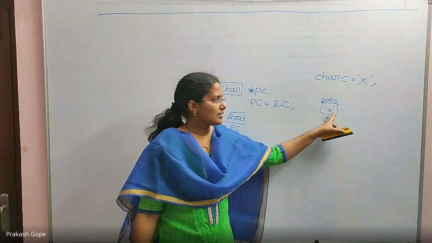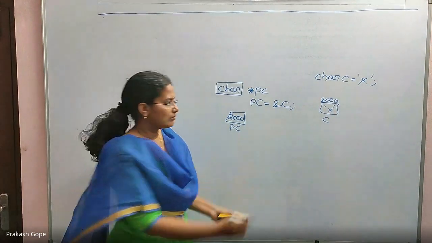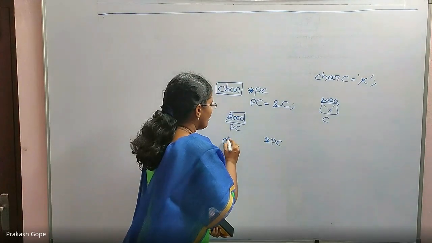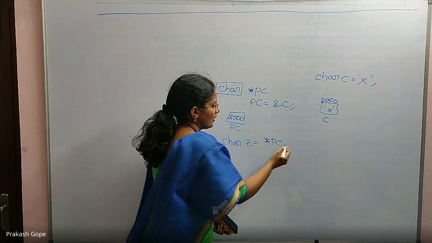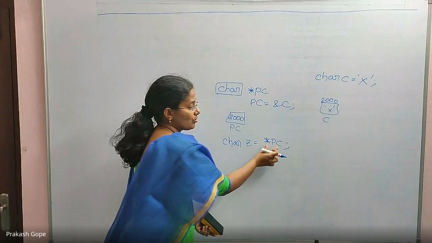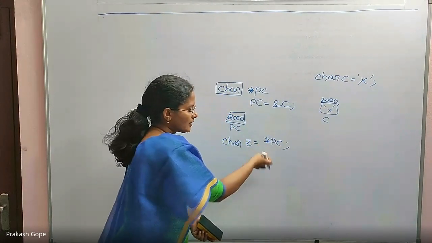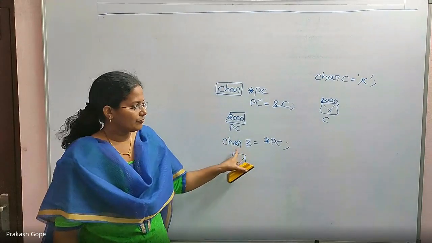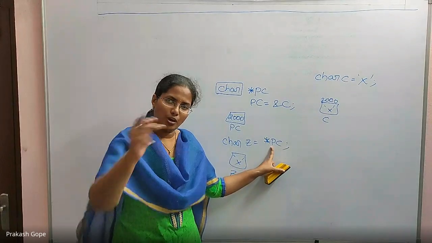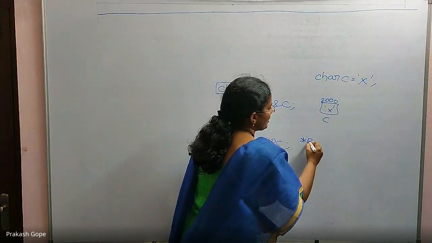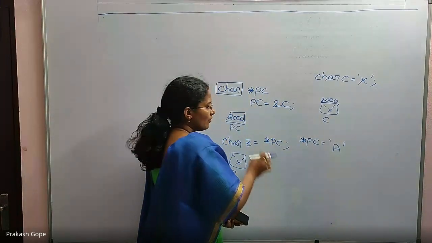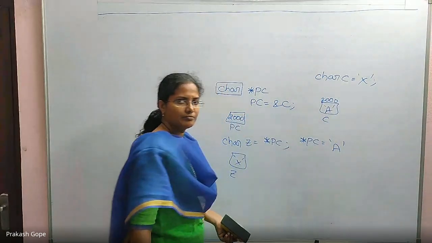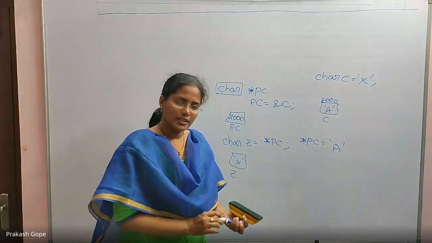So to access this value, I should say star PC. That's all. Saying star PC will give me the content X. So if I have some char Z, I can just say Z equal to star PC. So star PC is nothing but character X, that will come and sit in this char Z. Either you access it or you update it. You can still say star PC equal to another character A, which means PC has some address, the value in that address is updated to capital A. Okay, this is character pointer.